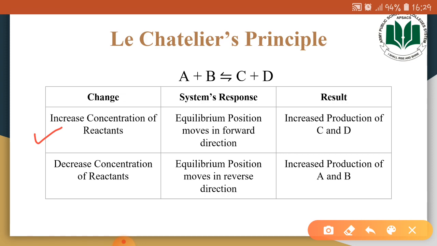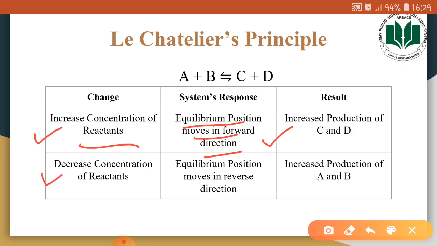It will oppose that change in this case by decreasing the concentration of reactants. How would it decrease the concentration of reactants? By moving the equilibrium position in the forward direction. And what is happening in the forward direction? In the forward direction, there would be increased production of C and D in the reaction mixture.